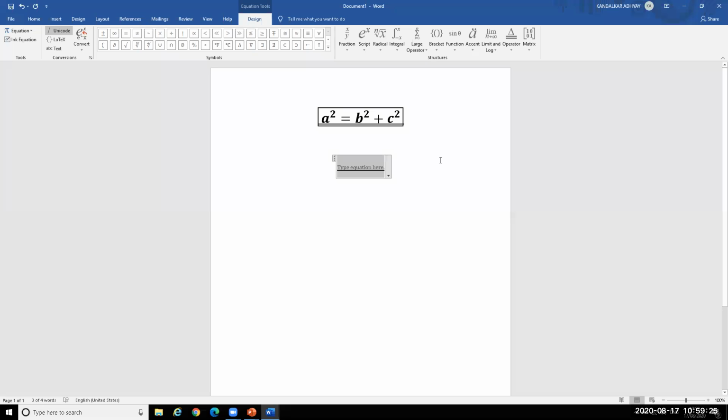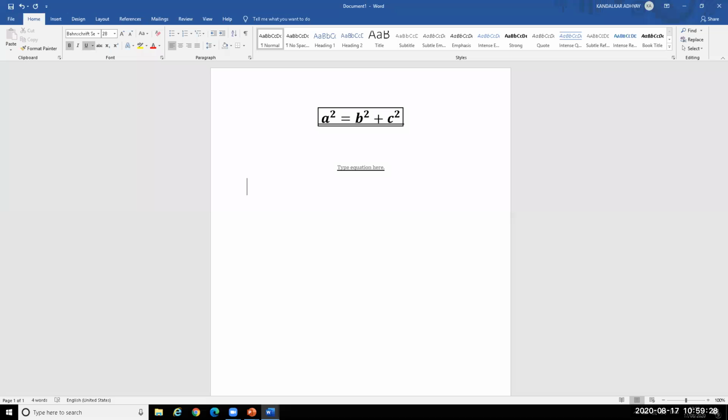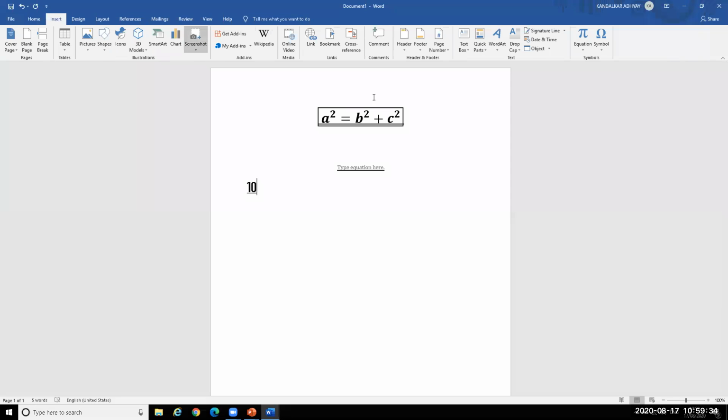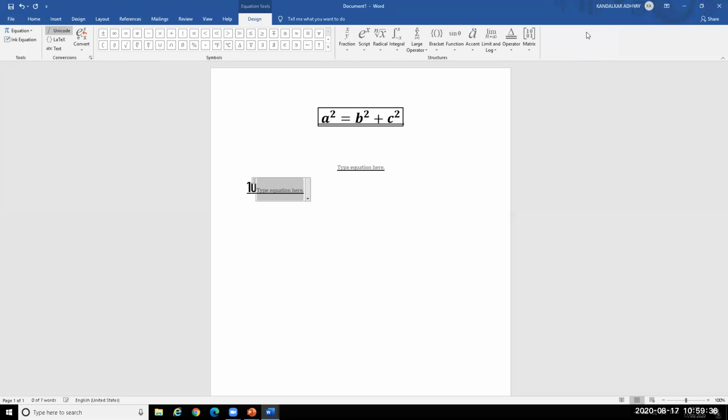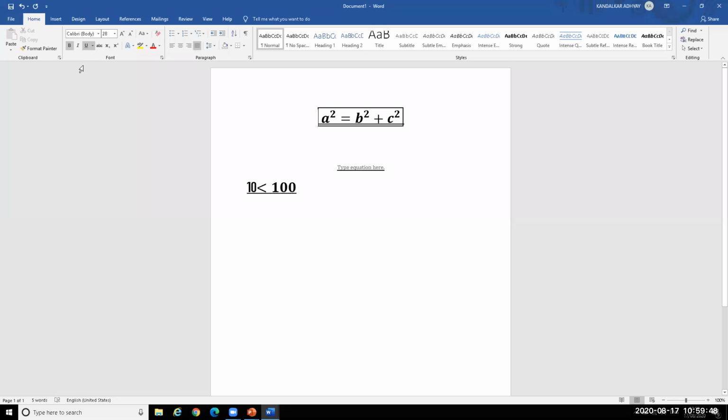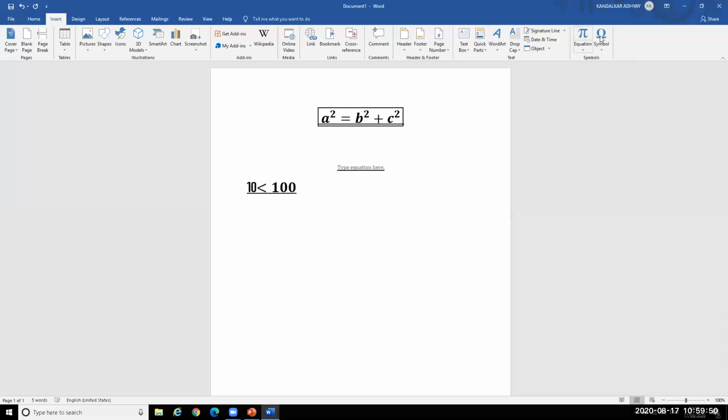So many math symbols you can add with this. For example, if you want to write 10 is smaller than 100, you can use it like this. Other things are also there, like various symbols you can see here: alpha, beta, then the pi symbol. So like this you can make the Word document.